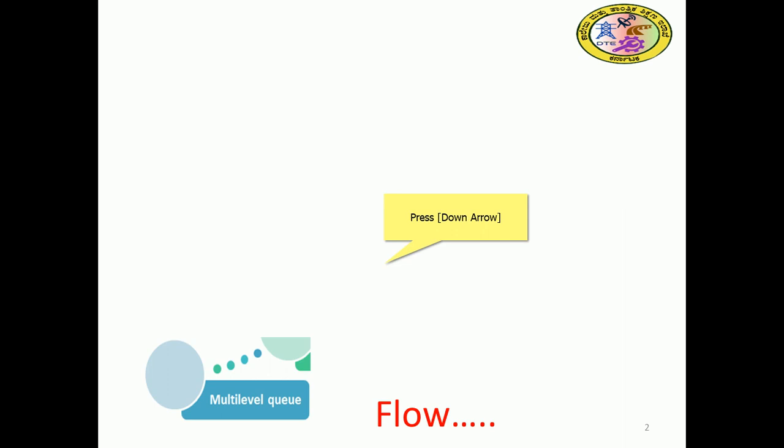In a similar sense, there is one more scheduling algorithm called the multi-level queue scheduling algorithm. This is for CPU scheduling, or short-term scheduling, which happens between the process states ready queue and running, which we have already discussed in the previous session. So one more such technique, called multi-level queue, is going to be discussed here.